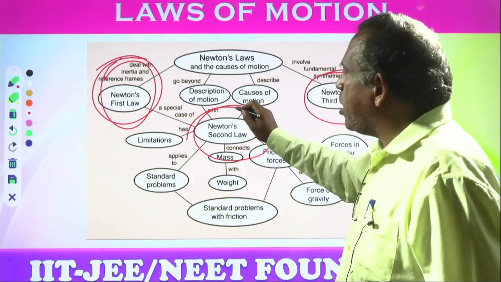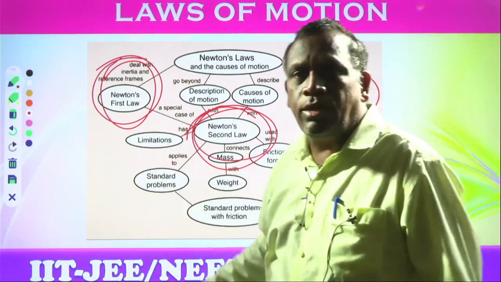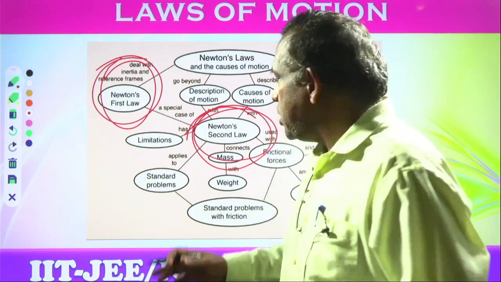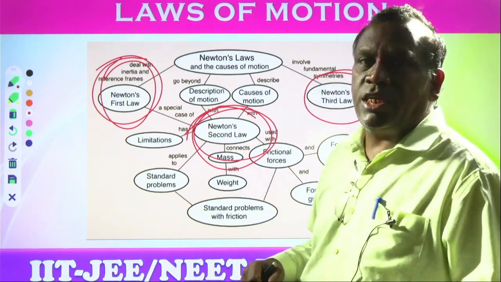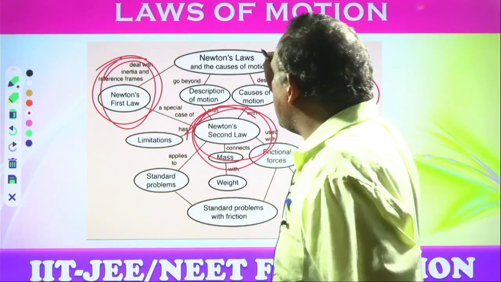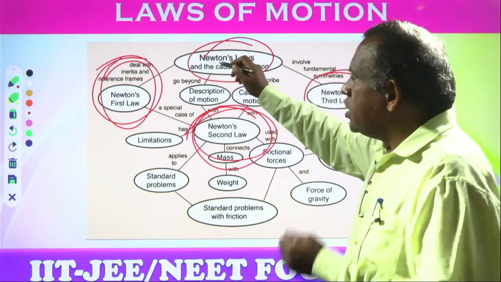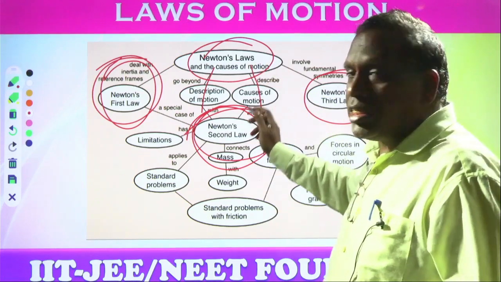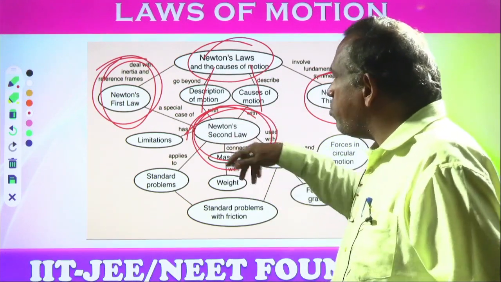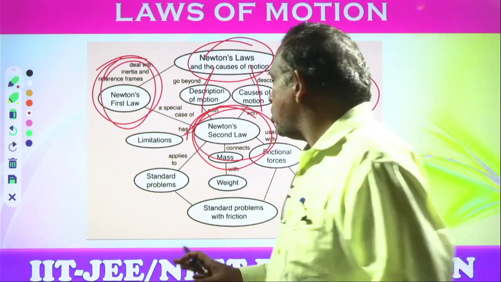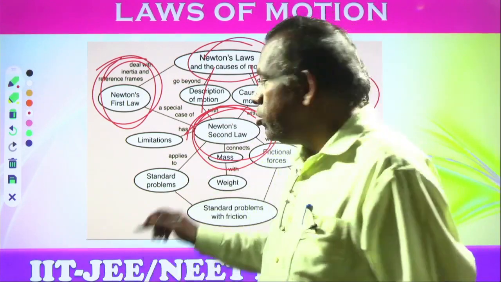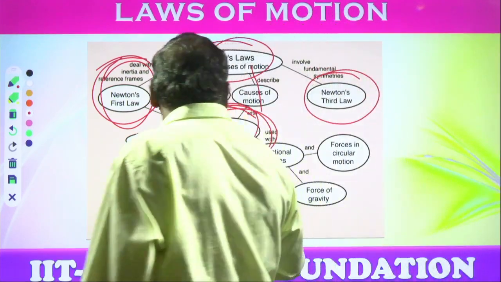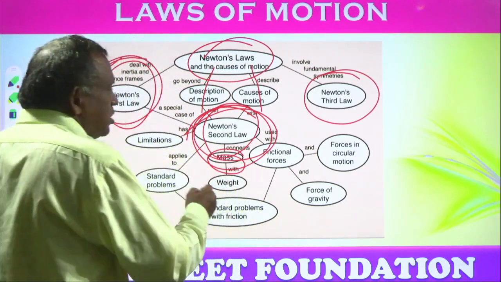Newton's second law is a very important law which measures the force. Force equals mass into acceleration. In Newton's laws, it describes the motion and the causes of the motion, and that motion is measured by the second law.